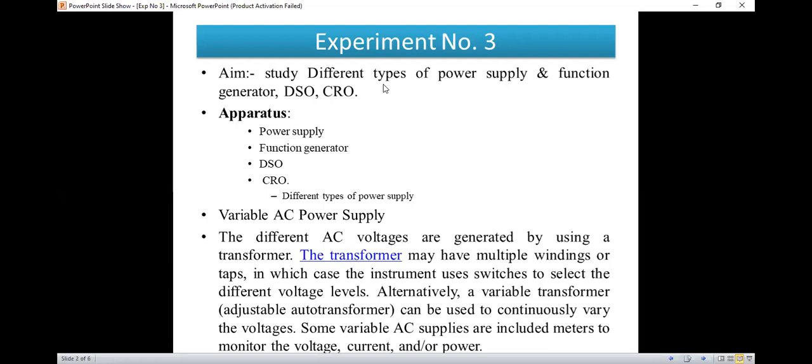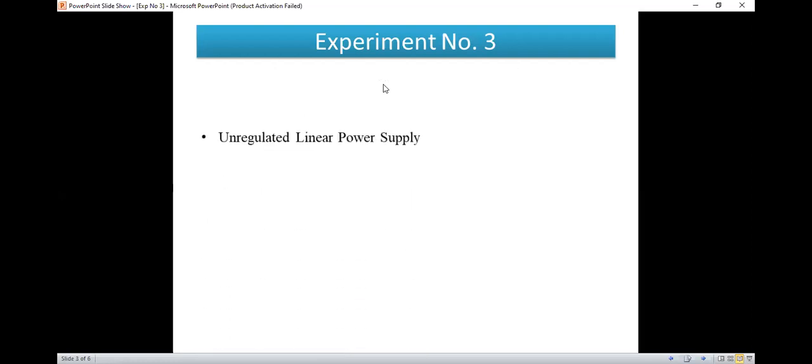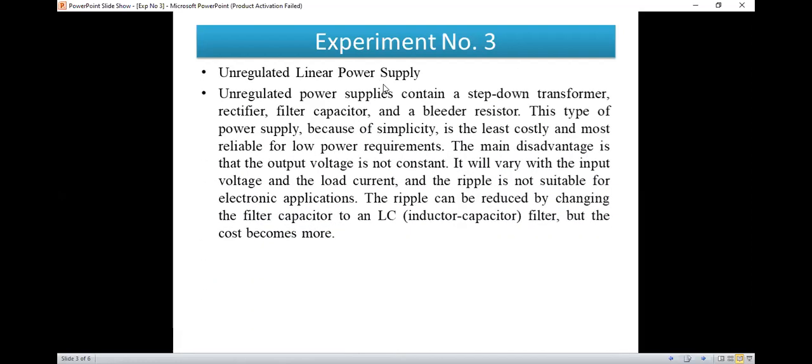We can vary the power supply by using a transformer. Either it may be tap changing, or we can take the example of our VARIAC, that means an auto transformer. It will give a variable output. So this is nothing but a variable AC power supply. Then the next type of power supply is the unregulated linear power supply.